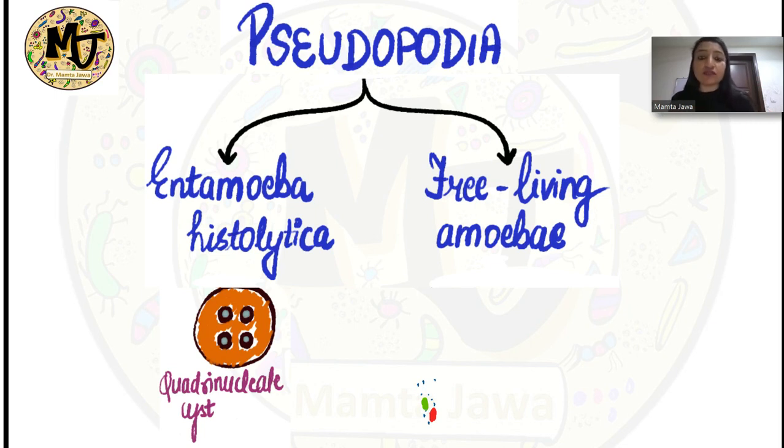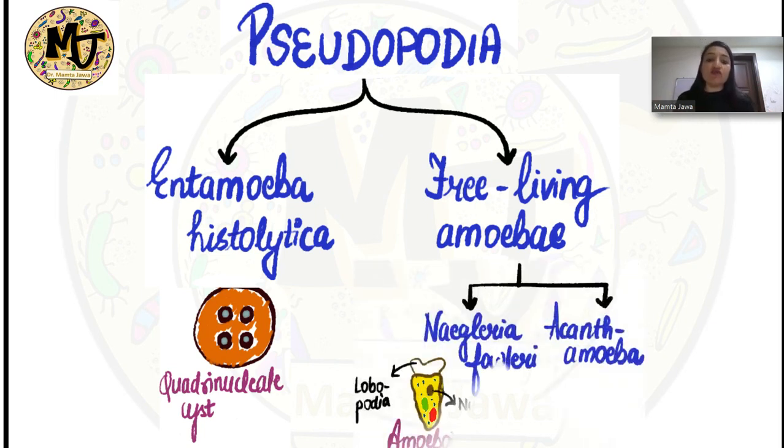And then we have got the free living amoebae, where we have got two important types, Naegleria fowleri and Acanthamoeba. Now, free living amoebae are called so because they're not strict parasites of humans. All right, they survive independently in brackish waters also. And there are two important villains under the free living amoebae. Villains, as in the ones which disturb human beings, which cause disease in human beings.